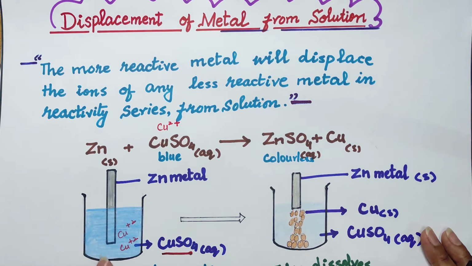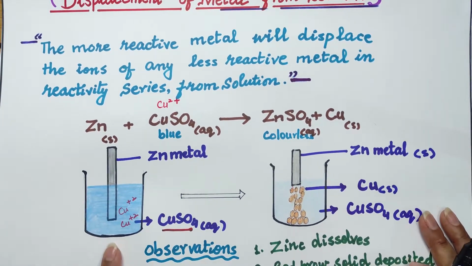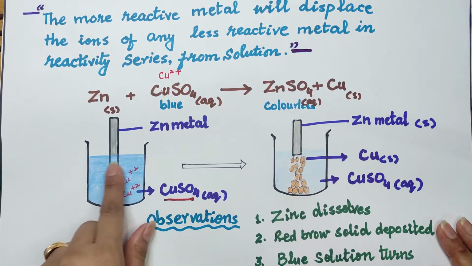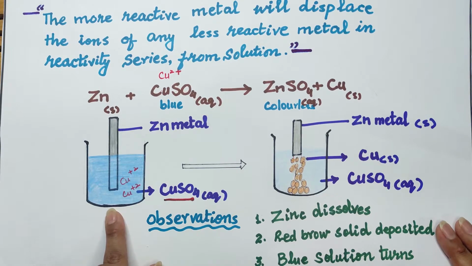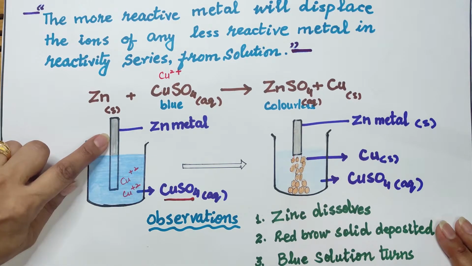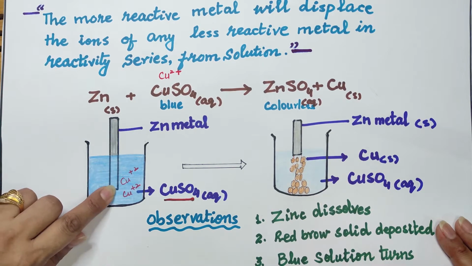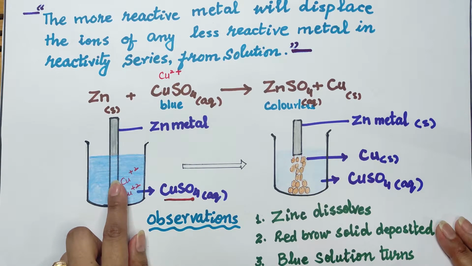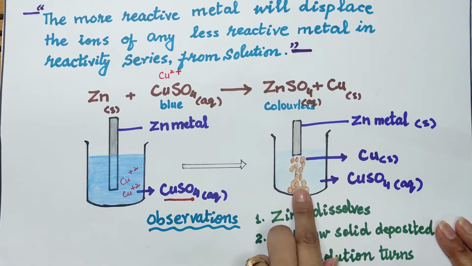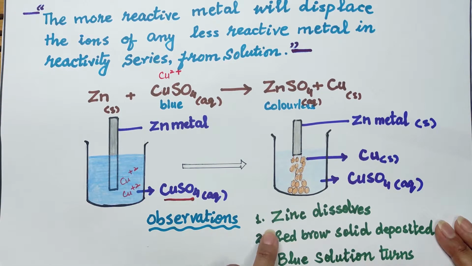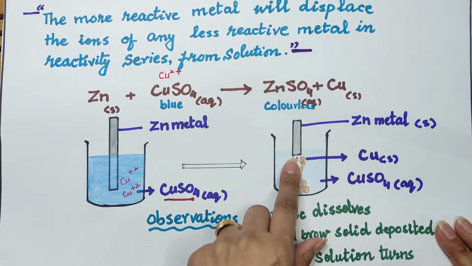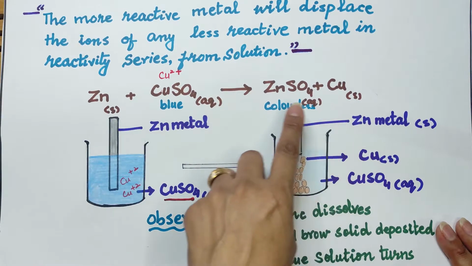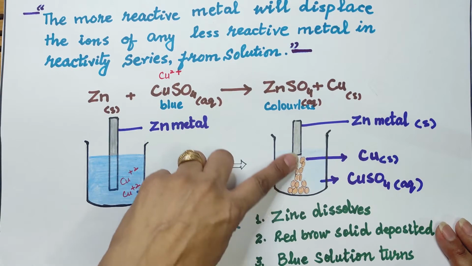If you have a look at this experiment, we can see these observations and describe them. The blue color of copper sulfate is there. We observe that the gray colored zinc metal is inserted in this solution. After putting this metal in the copper sulfate solution, after some time, this zinc metal will start to dissolve and a red brown solid will start depositing at the surface of the zinc metal. Copper metal will start depositing on it.